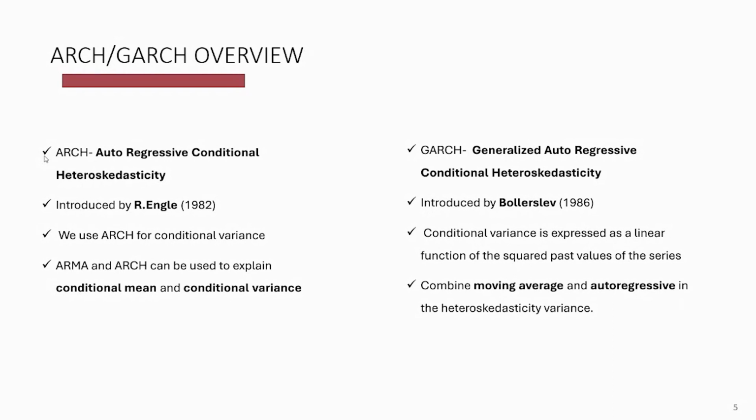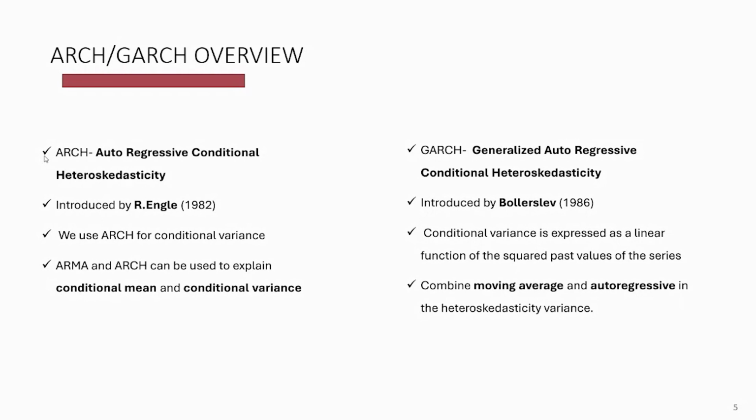Okay, coming back to GARCH. GARCH is a generalized autoregressive heteroscedasticity model. This model is an extension of the ARCH model, and it was introduced by Bollerslev in 1986. What we do in the GARCH model is that the conditional variance is expressed as a linear function of the squared values of the series, meaning that the GARCH model allows us to measure the conditional variance as an ARMA process. With the GARCH, we can combine moving average and autoregressive components in the heteroscedastic variance. So that's what we do.